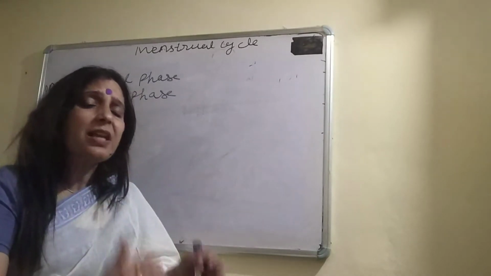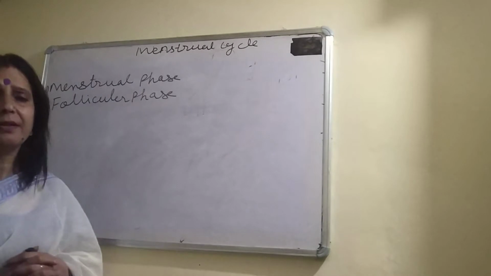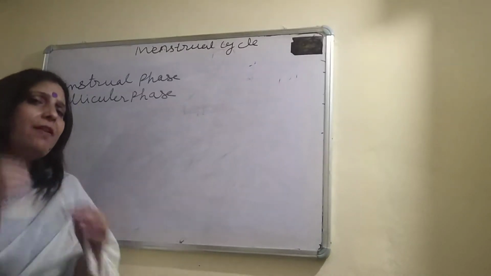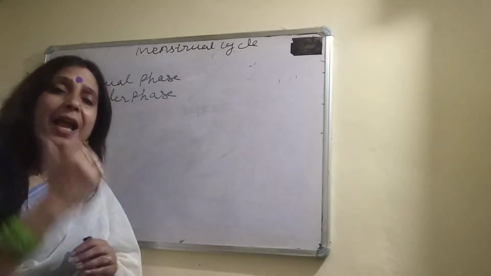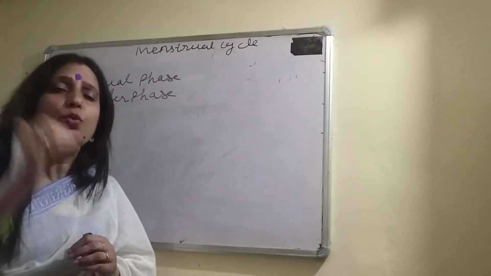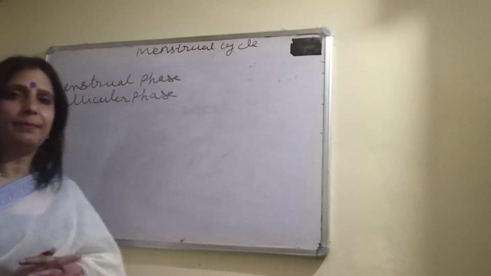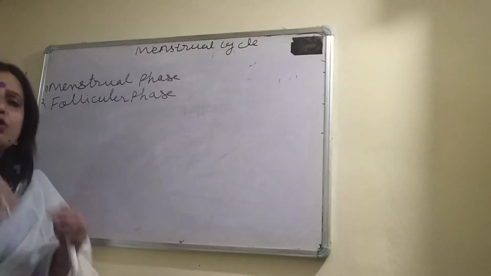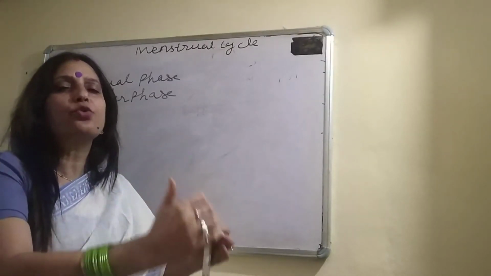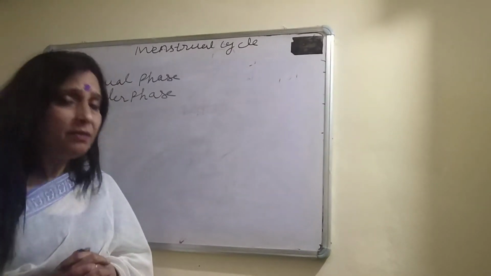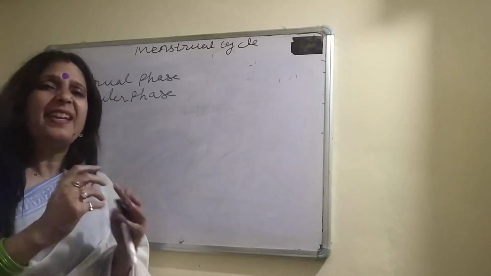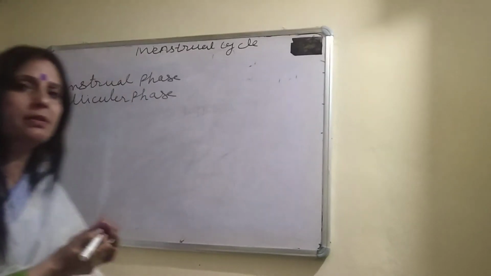LH and FSH hormone levels rise and follicular development takes place. The primary follicle changes into a mature Graafian follicle. In this phase, the estrogen hormone level is also increased. This phase lasts 10 to 14 days.